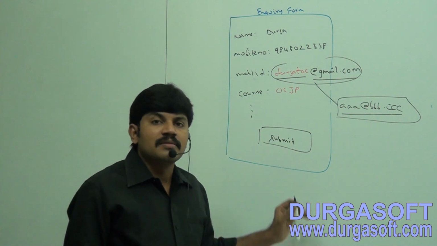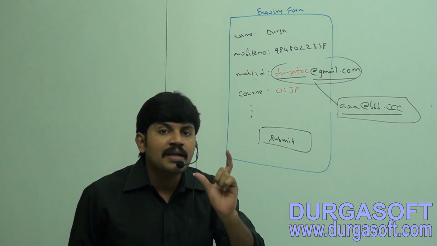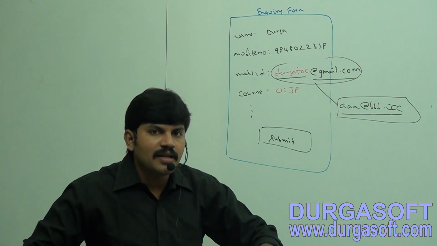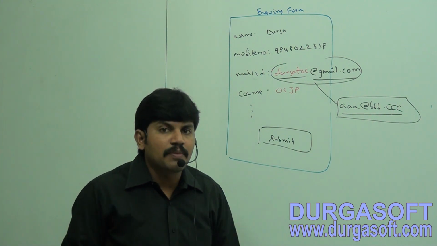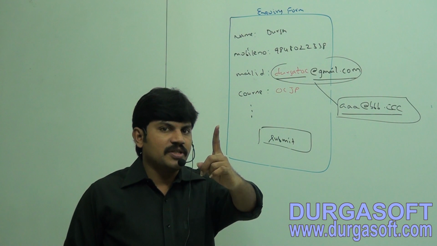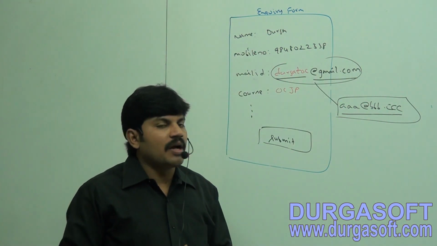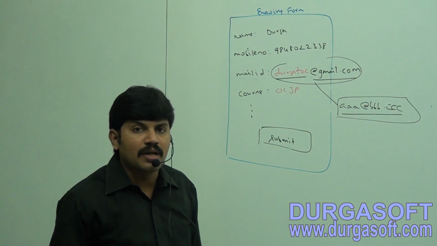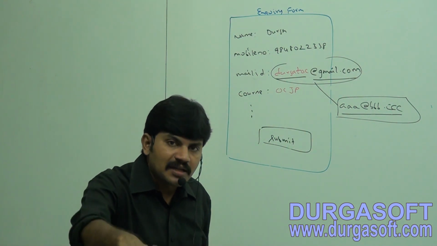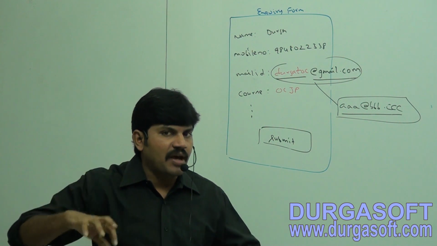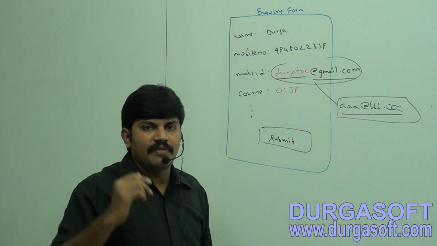This type of validation we can implement internally by using the regular expressions concept. Luckily, we are going to cover this example. I will write a Java program using Java regular expressions to validate whether the given mail ID is valid or not, and whether the given mobile number is valid or not.